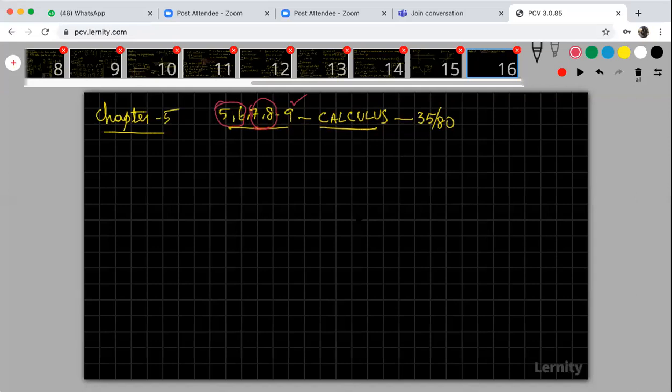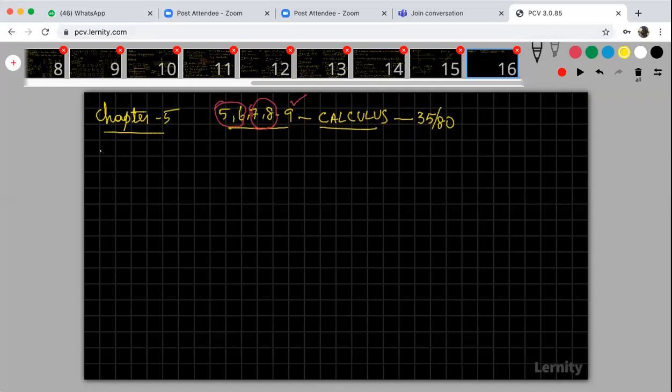So this is the most weightage part of your plus 2 maths book, calculus, right? The other chapters are also important, but compared to those chapters, these chapters are very important.